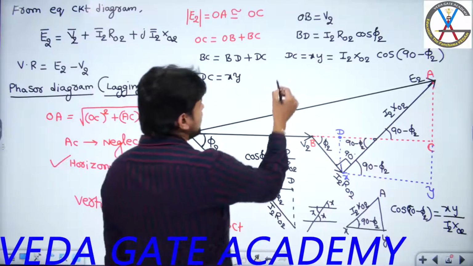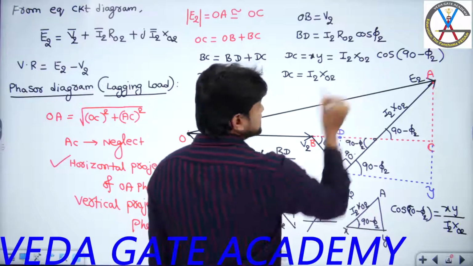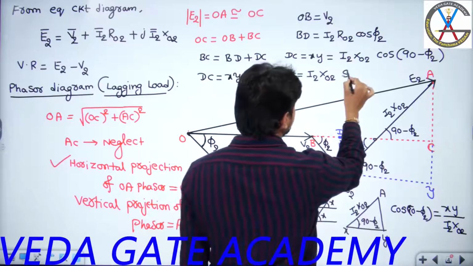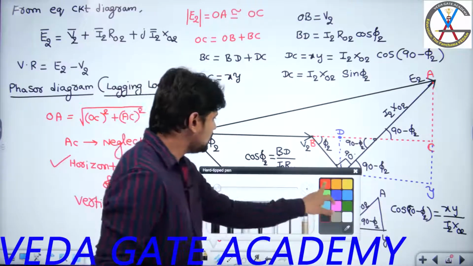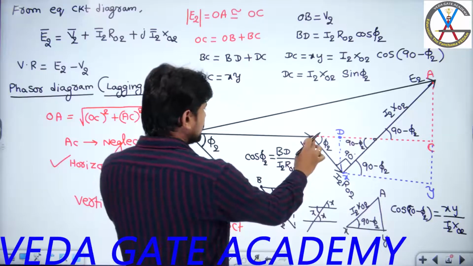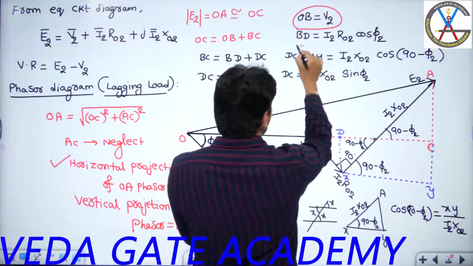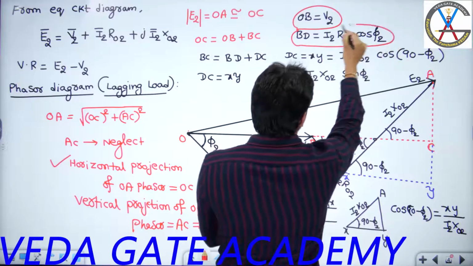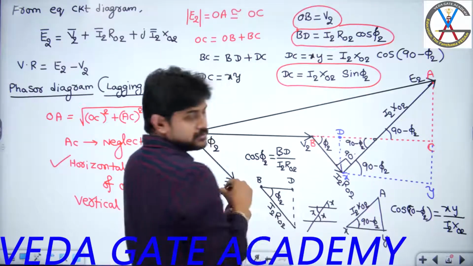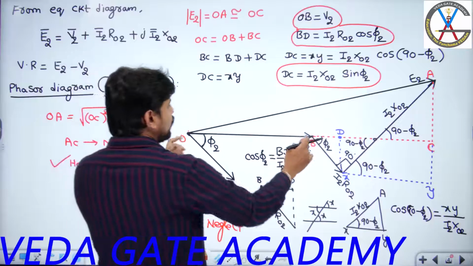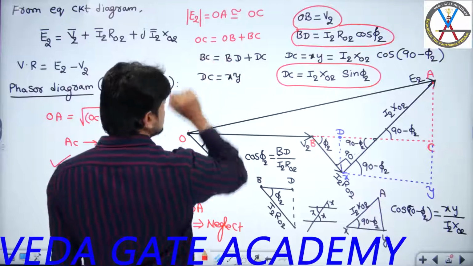So from here, what is the value of DC you are going to get finally? DC is equal to I2 X02 cos of 90 minus phi 2. What is cos of 90 minus phi 2? You are going to get sin phi 2. So we are done with the diagram. So the important final things we are getting: I know the value of OB length, which is equal to V2. I know the value of length BD, which is equal to I2 R02 cos phi 2. And I know the value of length DC, which is equal to I2 X02 sin phi 2. Now the sum of OB plus BD plus DC will give you which length? OC length.